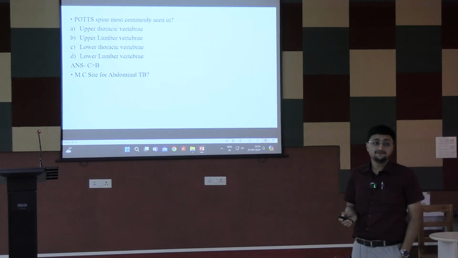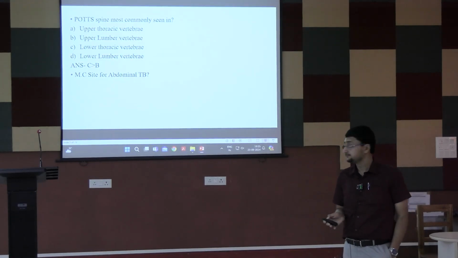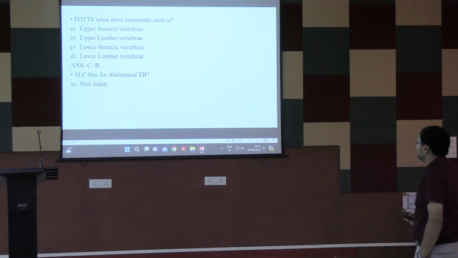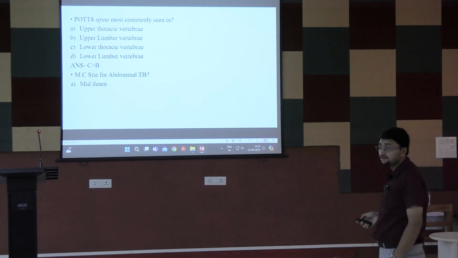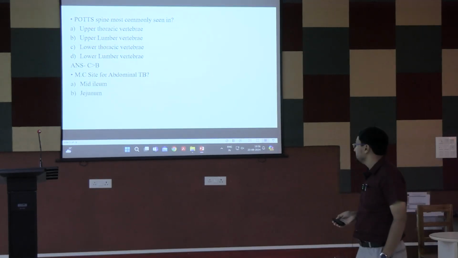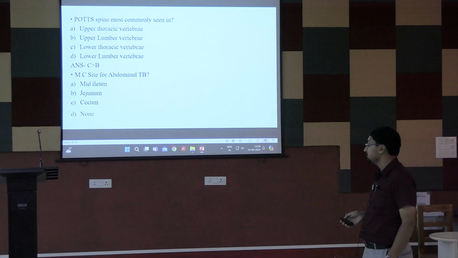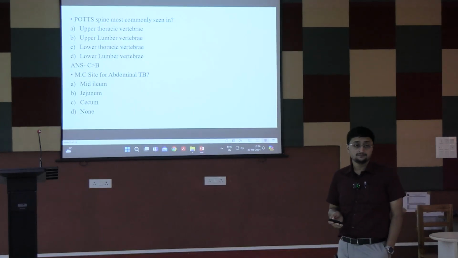Most common site for abdominal tuberculosis: mid part of the ileum, jejunum, cecum, or none of the above. Which is the answer? Why cecum is the answer? So why is the ileocecal junction the most commonly occurring site for TB?